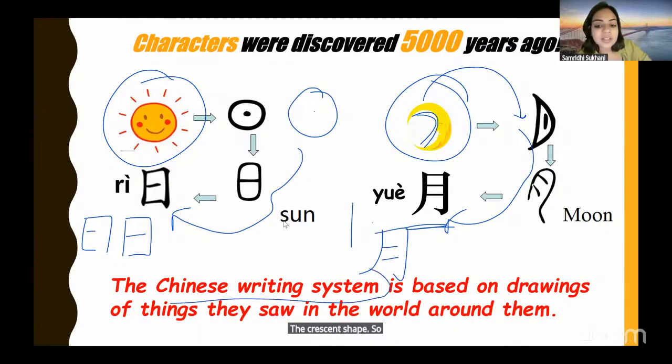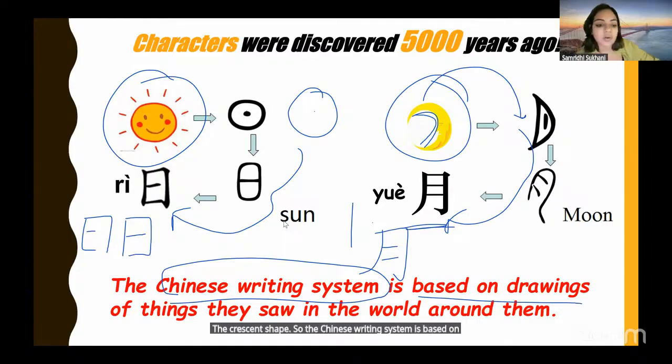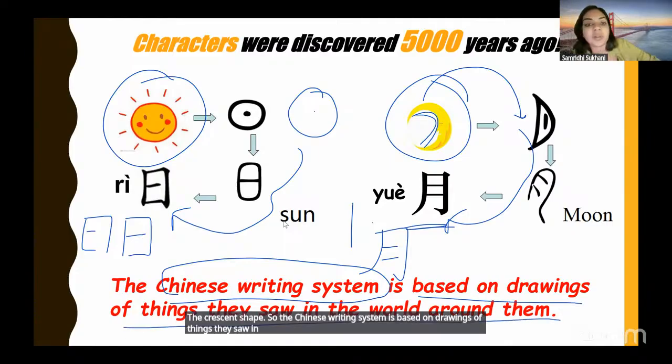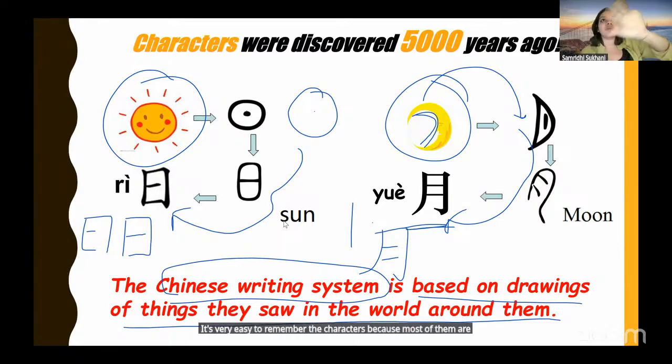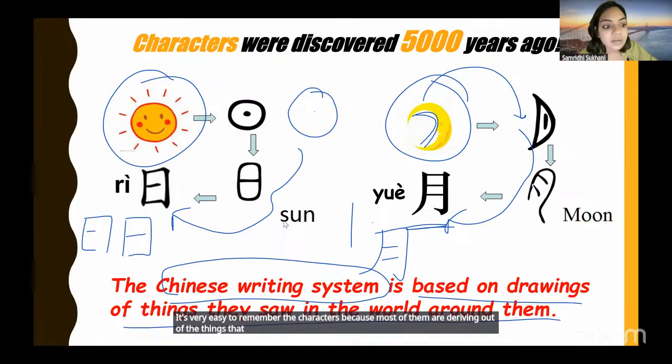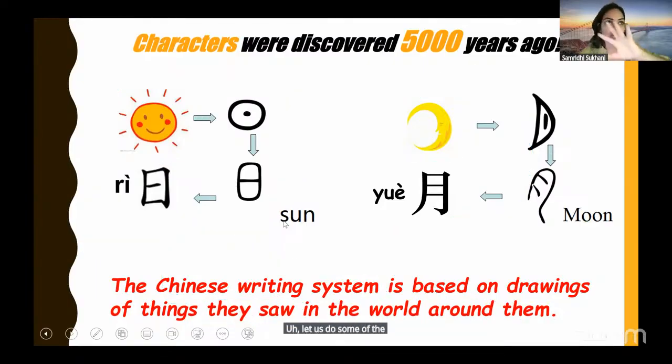So the Chinese writing system is based on drawings of things they saw in the world around them. So if you do any vocabulary, especially nouns and verbs, it's very easy to remember the characters because most of them derive from the thing that they are seeing in the world around them. Let us do some of the nouns which actually are present in our nature.